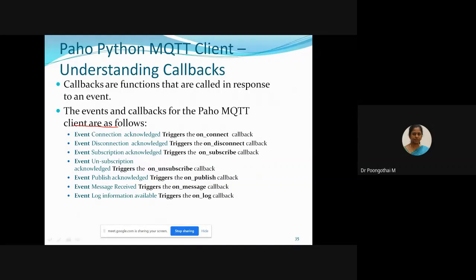This function is triggered based on the connection acknowledgement. If the connection is acknowledged, it will trigger the on_connect callback function. Every event is associated with one callback. For disconnection acknowledgement, on_disconnect callback. Subscription, on_subscribe. Unsubscribe, on_unsubscribe. For publishing the message, on_publish. Message reception, on_message. For extracting logging information, on_log. Callback.